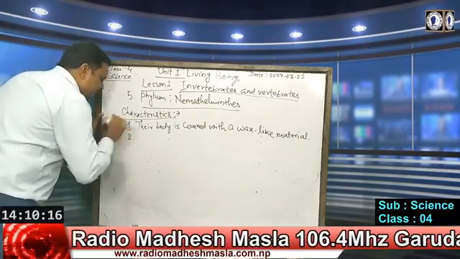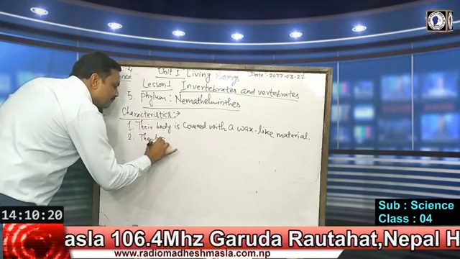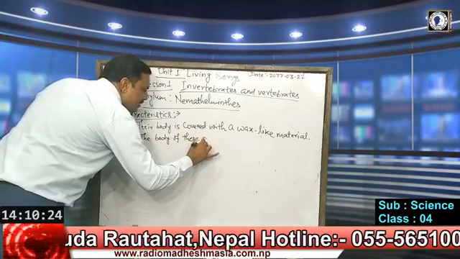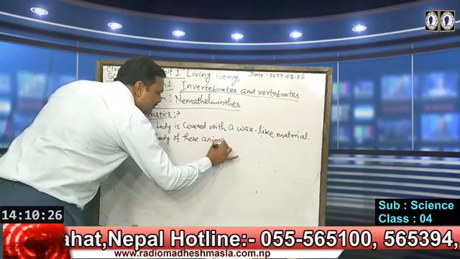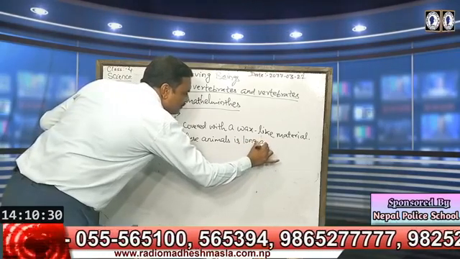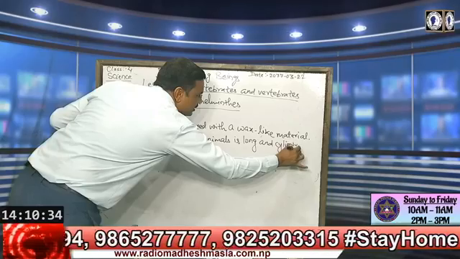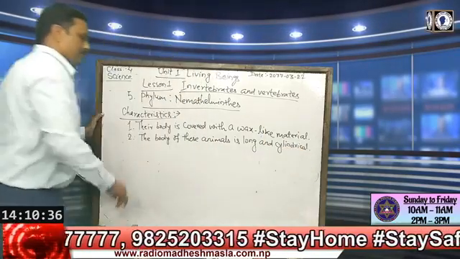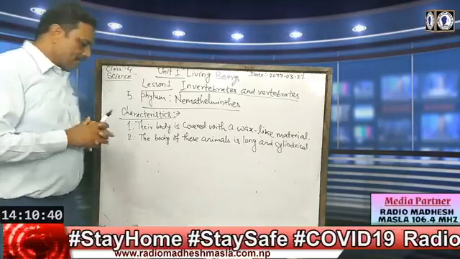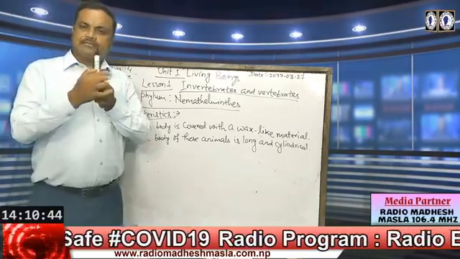Number 2, the body of these animals is long and cylindrical. The body is long in length, it is a longer type body, and they have a cylindrical body in the cylinder shape.